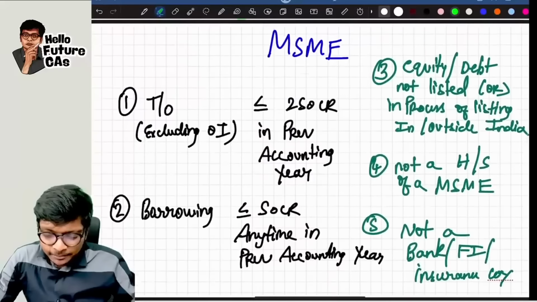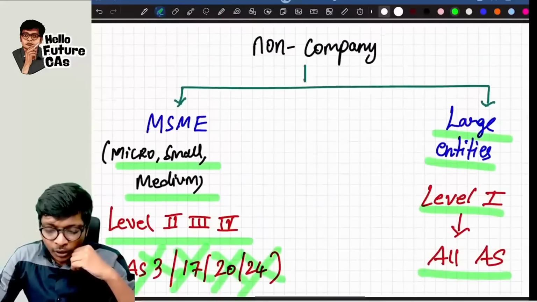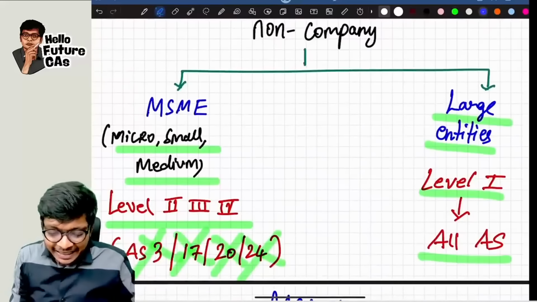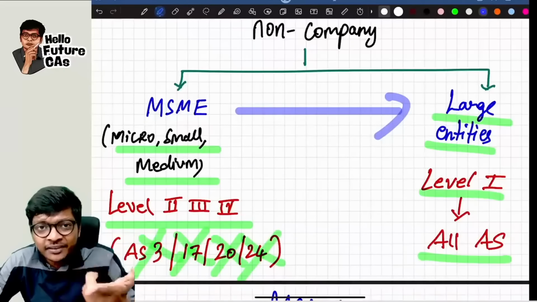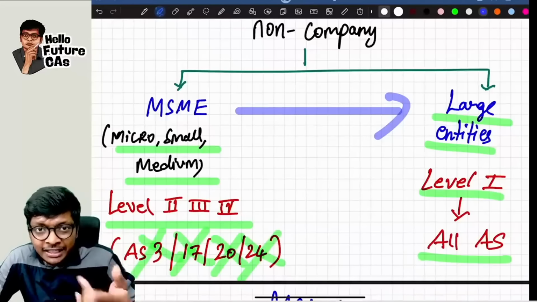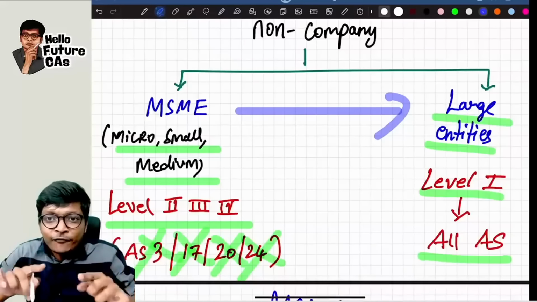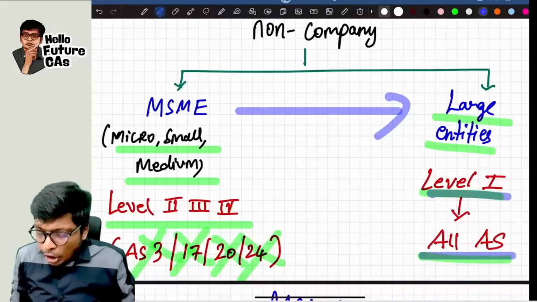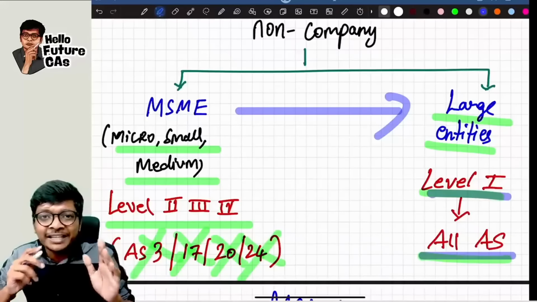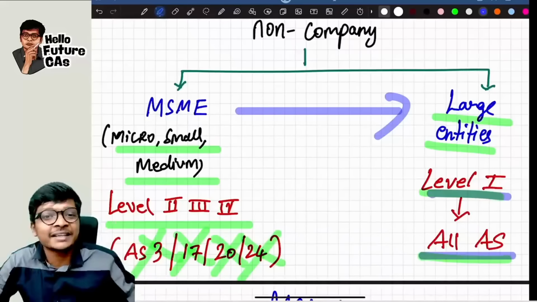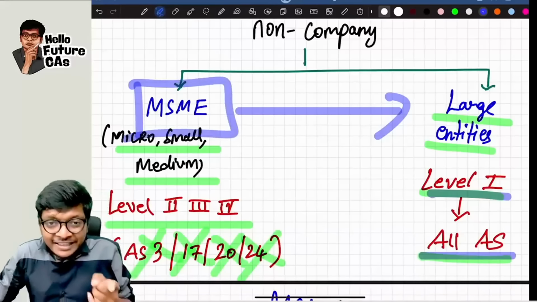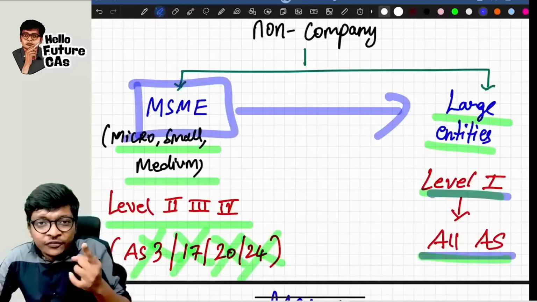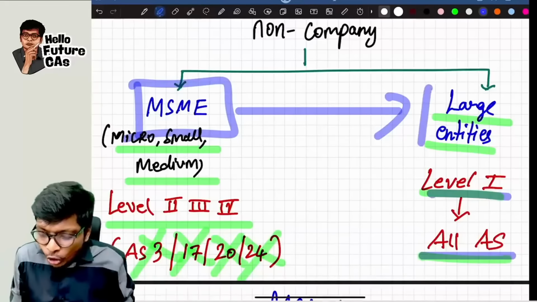Sir, now for the exam, what should I remember? What they are saying is that anything which is not an MSME becomes a large entity. Reverse definition: anything which is not in MSME becomes a large entity. If you are a large entity, you are level 1, and all accounting standards, 1 to 29, you have to follow everything, guys. That means I should learn what an MSME is. If I can teach you what an MSME is, then if it is not an MSME, you know it becomes a large entity. Is that clear, guys?